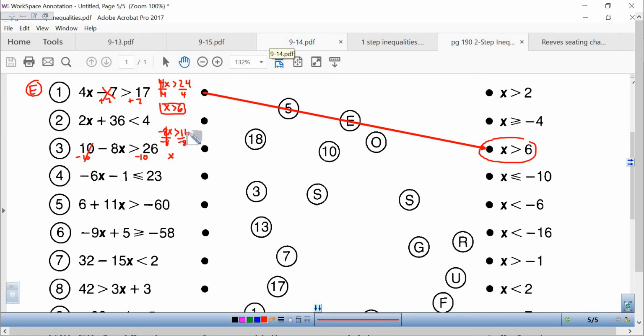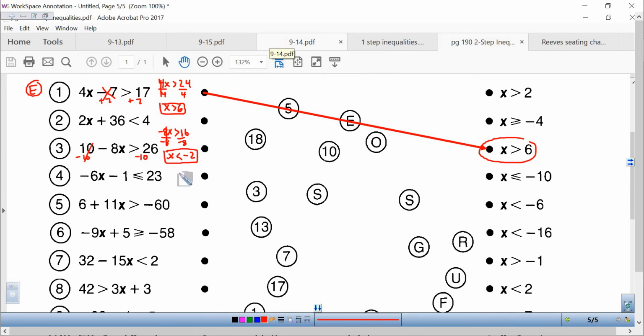We are dividing by a negative. This is the first one where we have to do this. When you multiply or divide by a negative, you must reverse the inequality sign in order to keep the inequality true. So it becomes x is less than 16 divided by negative 8, which is negative 2. X is less than negative 2.